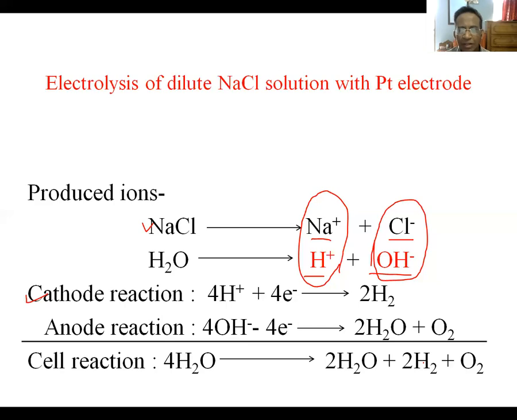In this electrolysis, practically water is electrolyzed, sodium chloride is remaining unchanged. But since water is being electrolyzed gradually, water is being converted into hydrogen gas and oxygen gas. That is, the amount of water is reducing gradually. Since the amount of water is reducing gradually, the concentration of sodium chloride solution will increase gradually through this